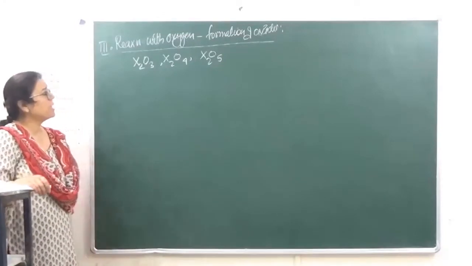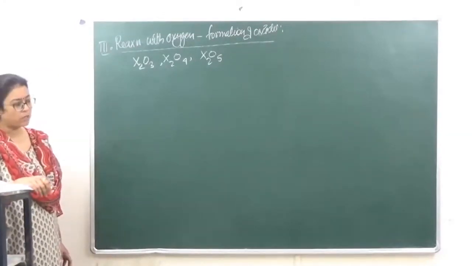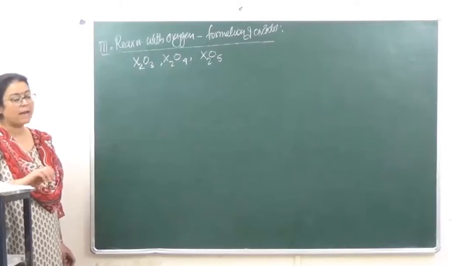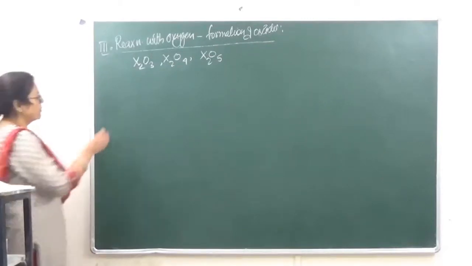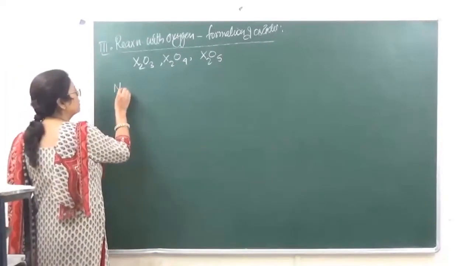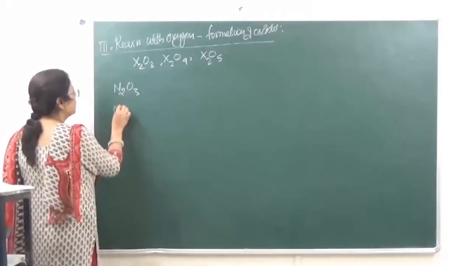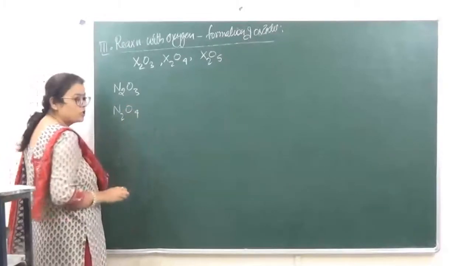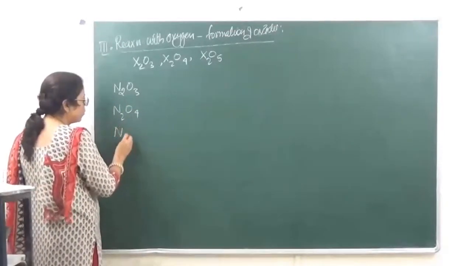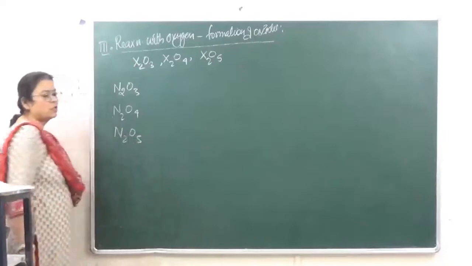So these are the three kinds of oxides, the most common oxides which are formed by all. जैसे if you're talking of nitrogen, nitrogen will form N2O3, which is nitrogen trioxide. It will form N2O4, which is nitrogen tetroxide, and it will form N2O5, which is nitrogen pentoxide.